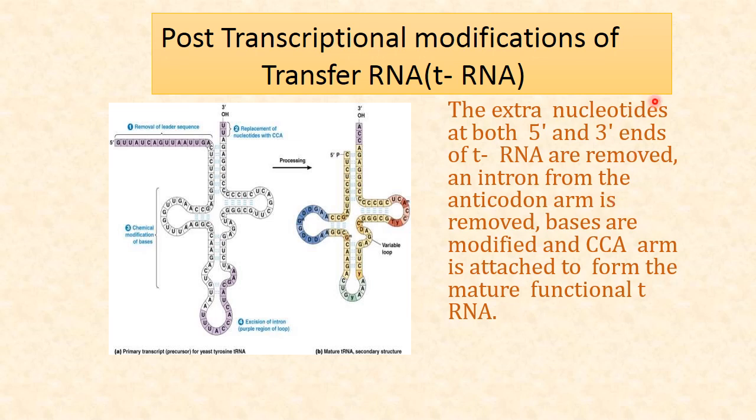So the extra nucleotides at both the 5' and 3' ends, you can see, are all removed here, and at the 3' end the CCA sequence is added, and an intron is removed from the anticodon loop. You can see this much intron is removed from the anticodon loop, and the shape of the complete transfer RNA, a clover leaf like structure, appears.